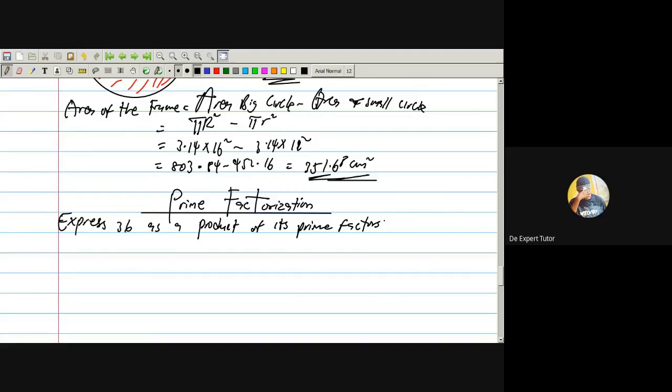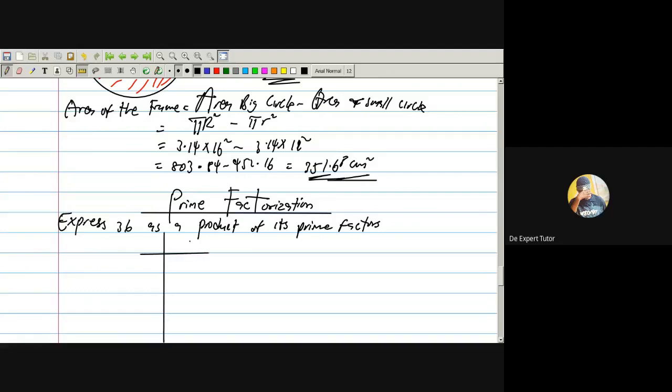Remember that factors, if I say factors of a number, factors are numbers that will divide another number without a remainder. And if I say prime number, prime numbers are numbers that can be divided by one and itself. So if I join the two together, prime factors are factors of a number that are prime. Okay, how do we now express 36 as a product of its prime factors?